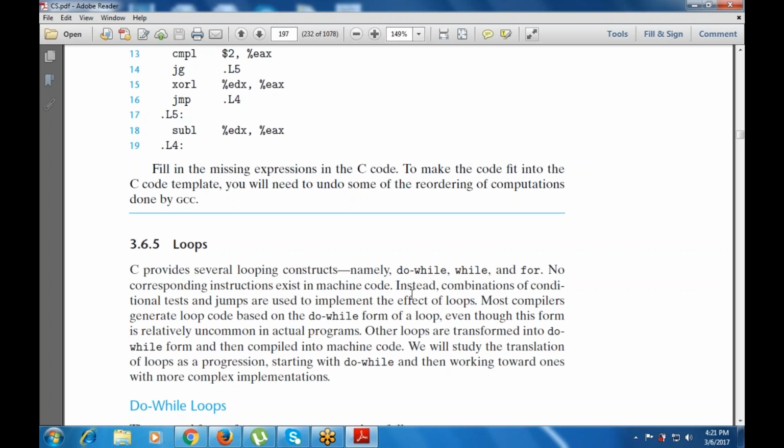No corresponding instructions exist in the machine code for loops. Instead, a combination of conditions, tests, and jumps is used to implement the effect of the loop. In the for loop, everything is in one line. There is a parenthesis, then the initialization, then a semicolon, then the test expression or condition, then again a semicolon, then an increment or decrement. After that come the curly braces.